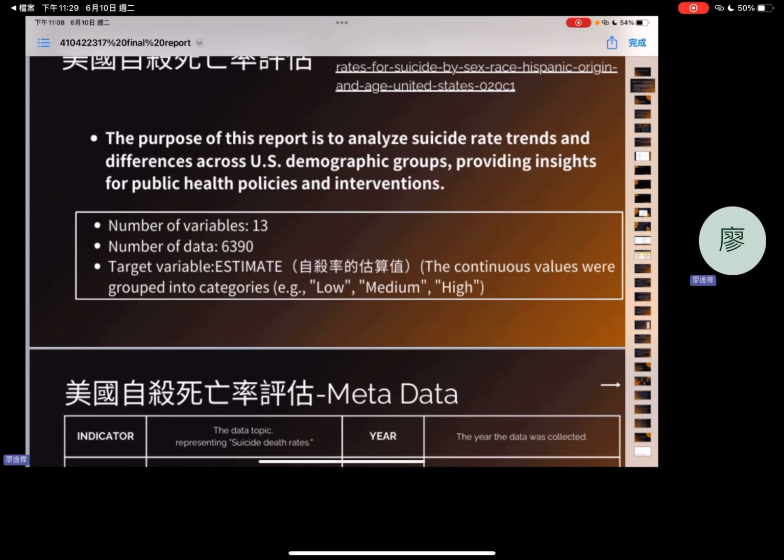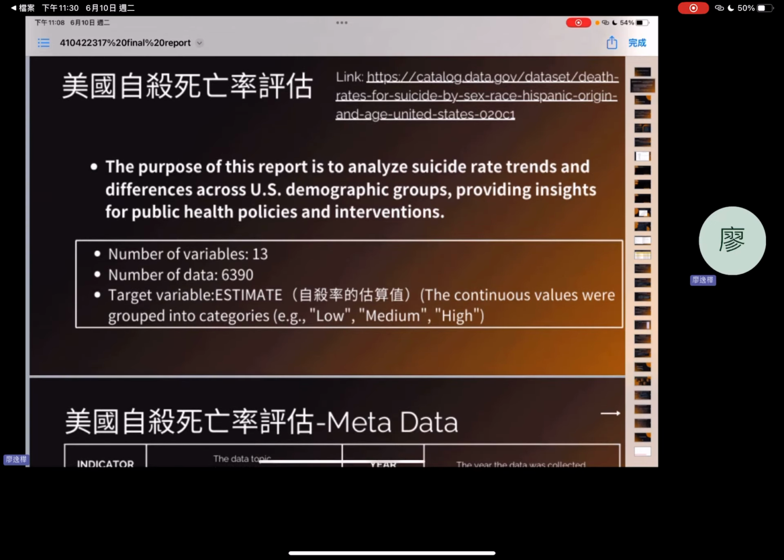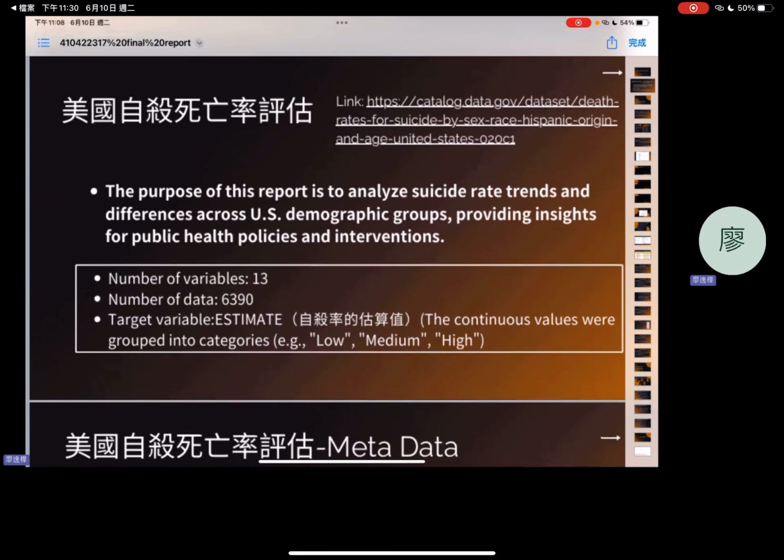The target variable, estimate, represents the suicide rate category, divided into low, medium, and high for easier analysis. This study focused on analyzing suicide rates across different demographics to derive actionable insights for public health policy and intervention.